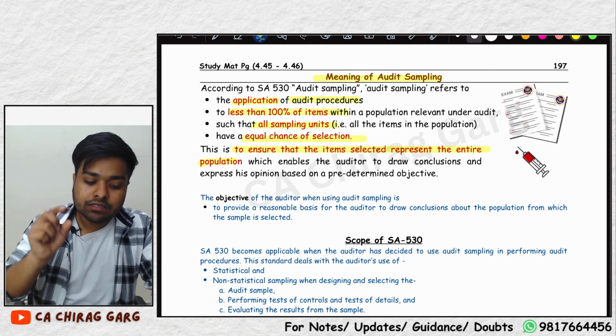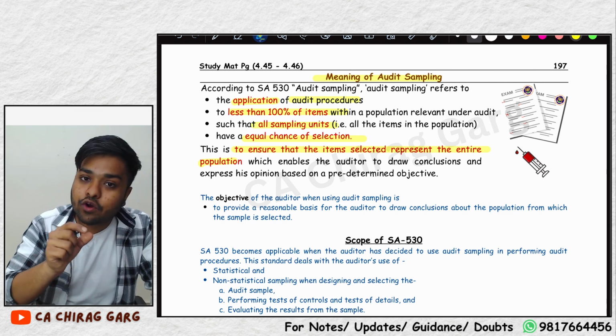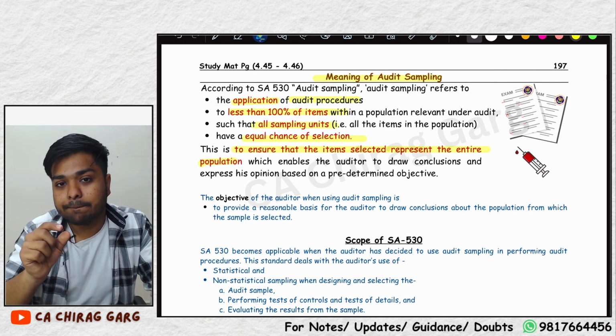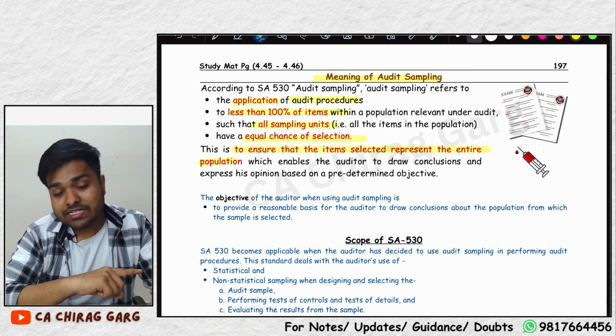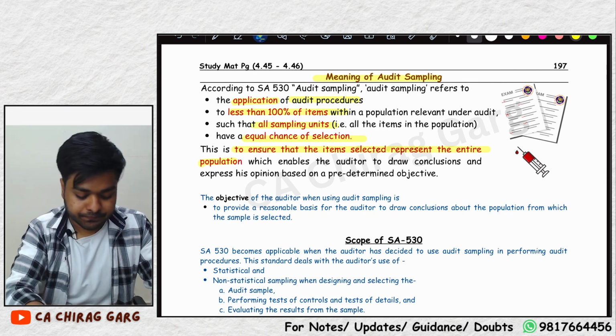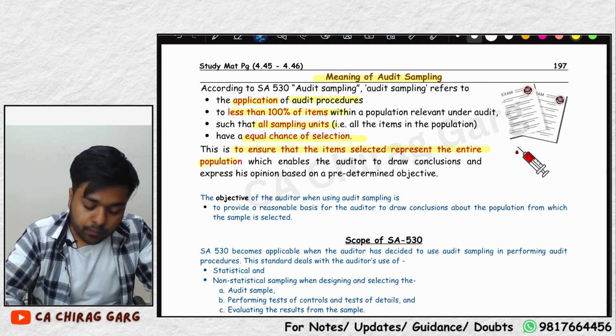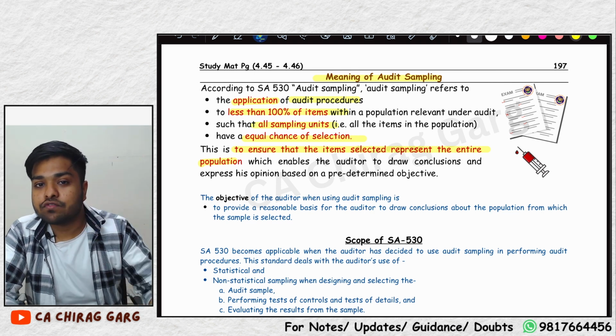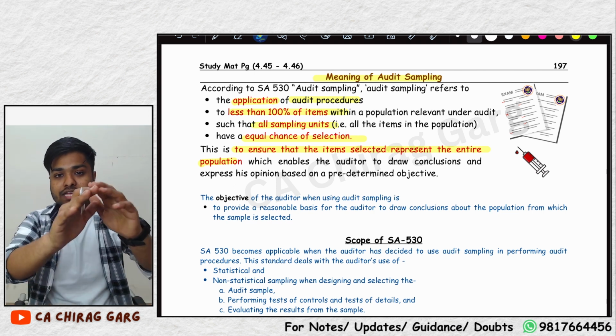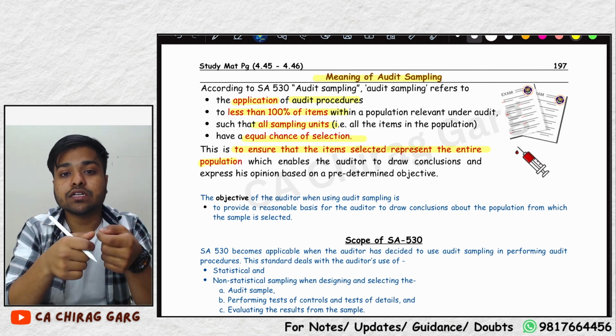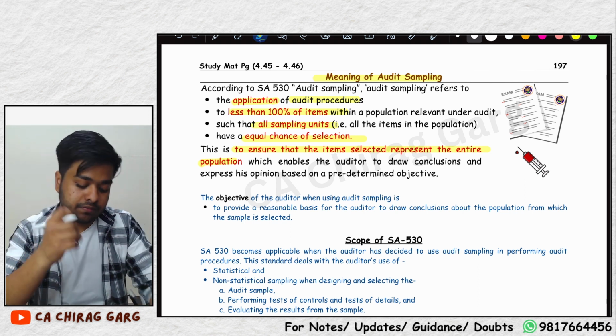So what she did was application of an audit procedure to less than 100% of the sample to express a conclusion on the population, such that each sampling unit has an equal chance of selection. What is a sampling unit? Each piece of rice is a sampling unit. Sampling unit is the unit which makes up the population.